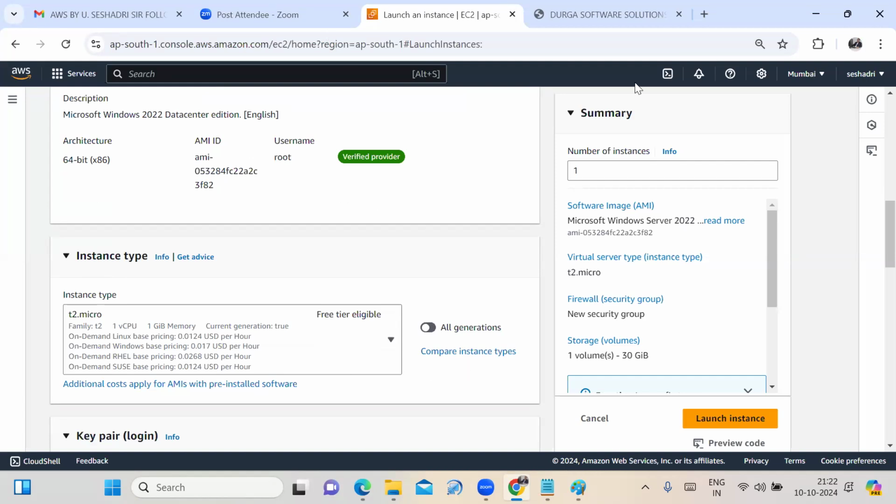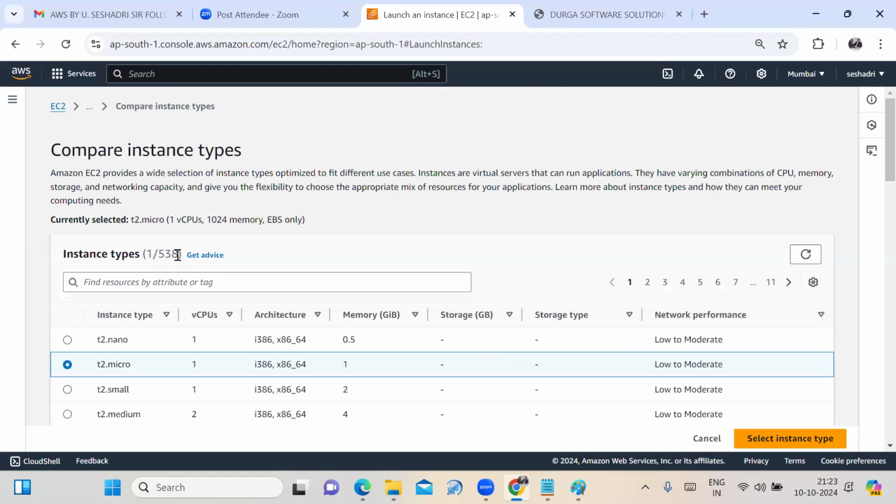Friends, I am in the Mumbai region. If you click on default, it provides the instance type T2.micro. How many CPUs? 1. How much memory? 1 GB. If you click on compare instance types, how many instance types are there? 538 instance types are there. As per your business requirement, you select the instance type.